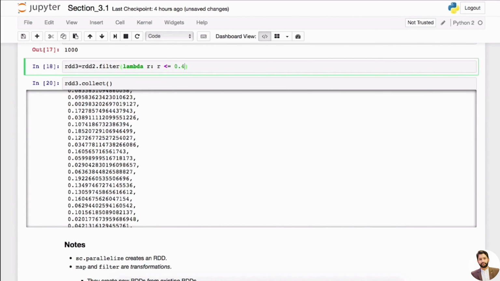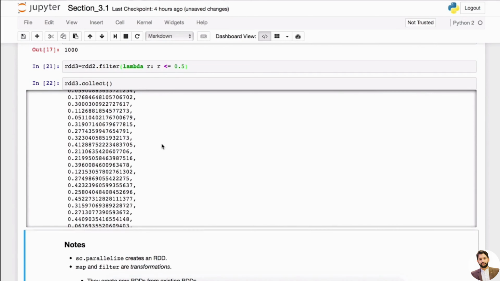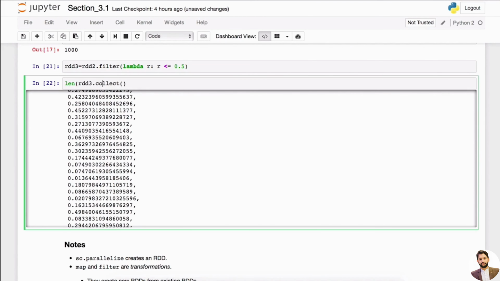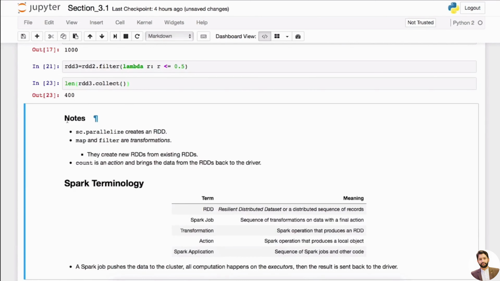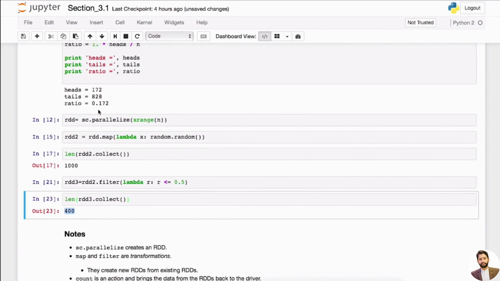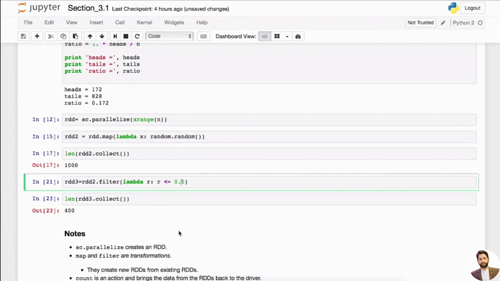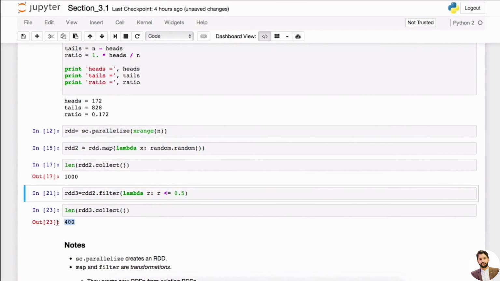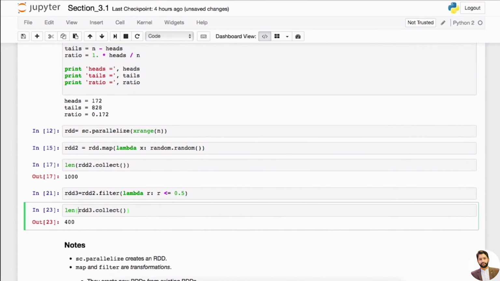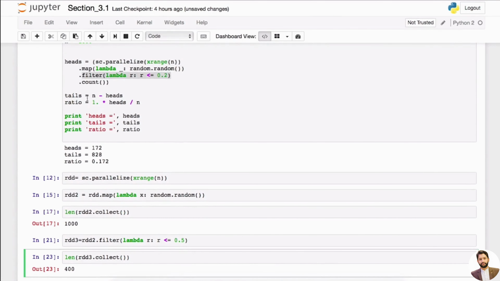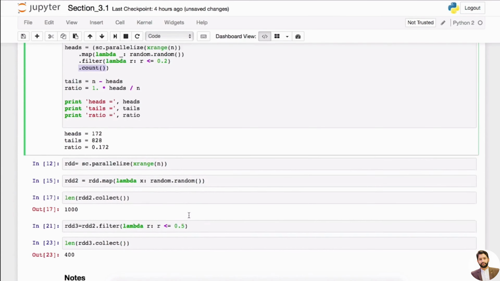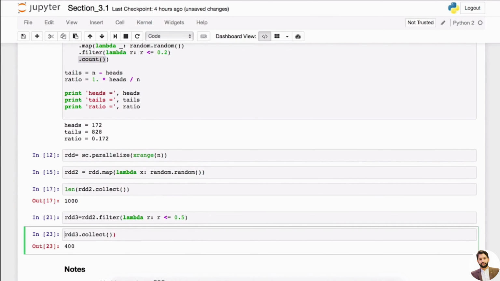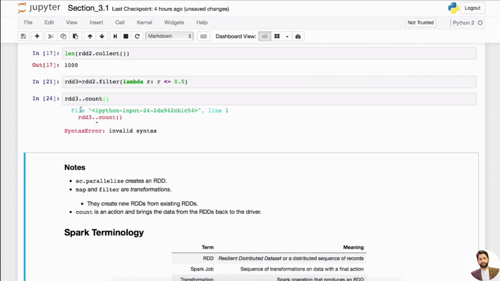What if I want to say less than 0.5? You can see all these numbers are less than 0.5. And then let's look at the length, right? How many of those? Okay, so 400 of those are less than or equal to 0.5. So we got 400. I mean, we can take the length, but the best way is to look at count, right? So say RDD3.count.